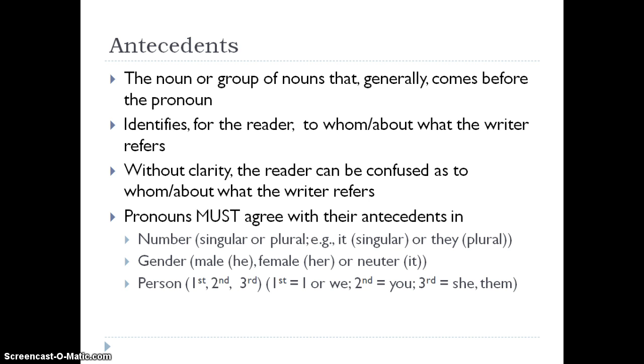Remember, all pronouns must agree with their antecedents in number, gender, and person. In other words, if the antecedent is singular, then the pronoun will be singular. If the antecedent is female in gender, then the pronoun that replaces the antecedent will be female. And the antecedent must also agree in person with the pronoun. If the pronoun is third person, so will the antecedent.